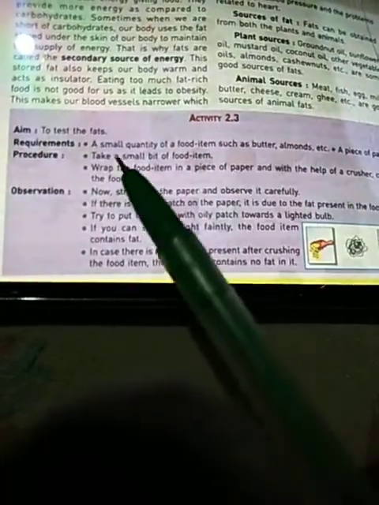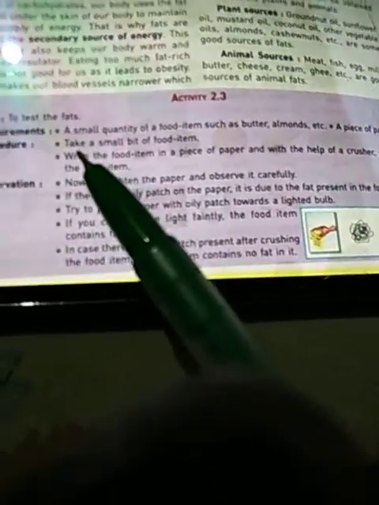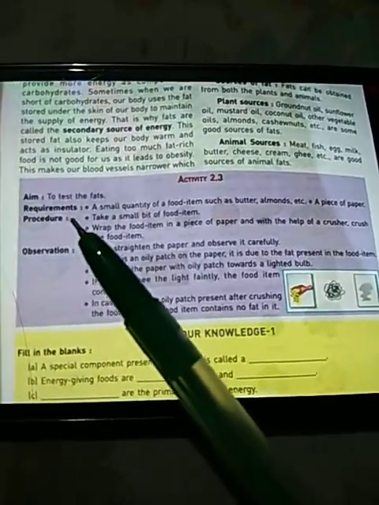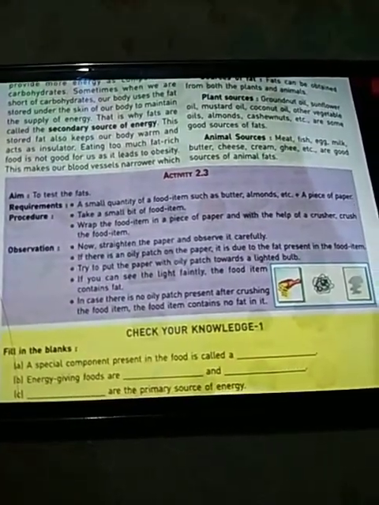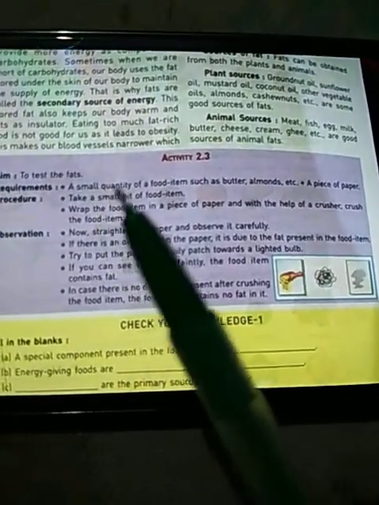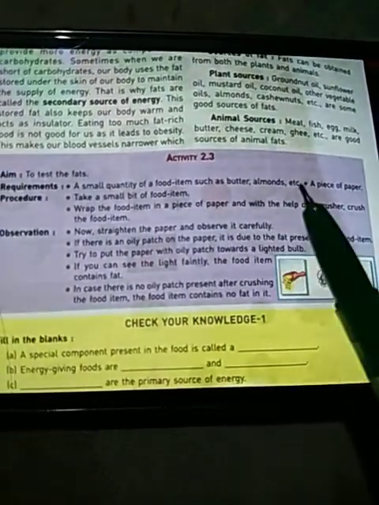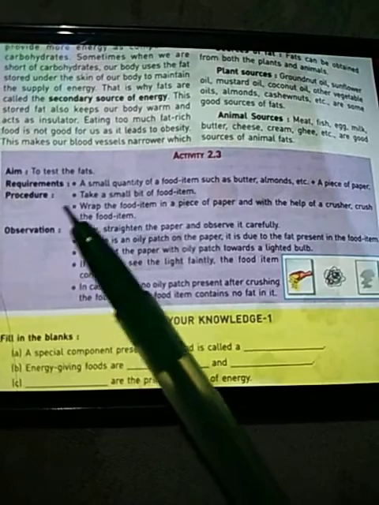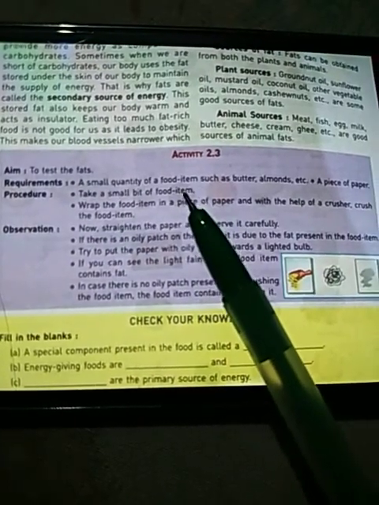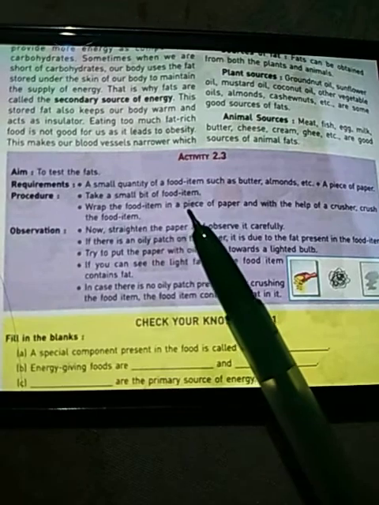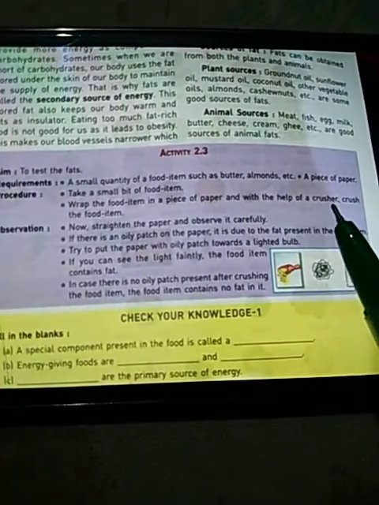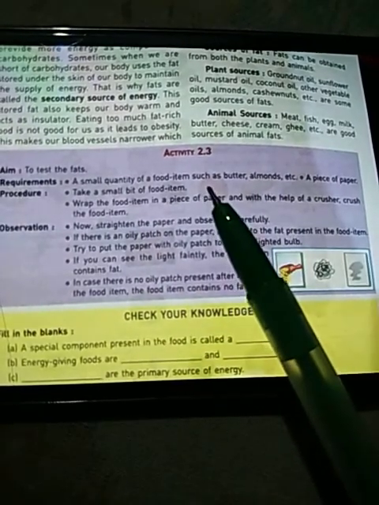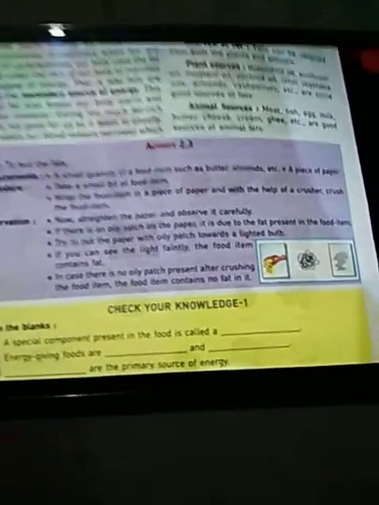Next, we have an activity to test the presence of fat in food items. For testing the presence of fats in various food items, the things needed are a small quantity of food items such as butter or almonds, and a piece of paper. Procedure: take a small bit of the food item. Suppose we have taken butter. Wrap the food item in a piece of paper and with the help of a crusher, crush the food item. If you have taken butter, you can rub that butter on the paper.